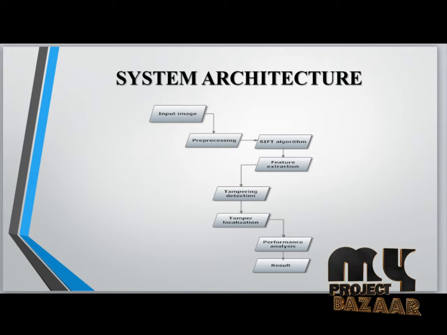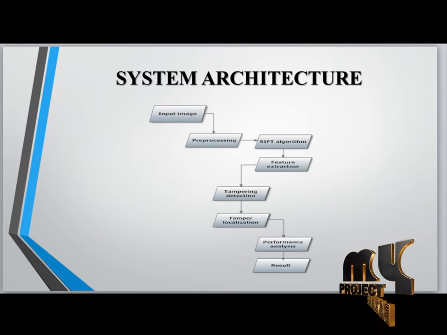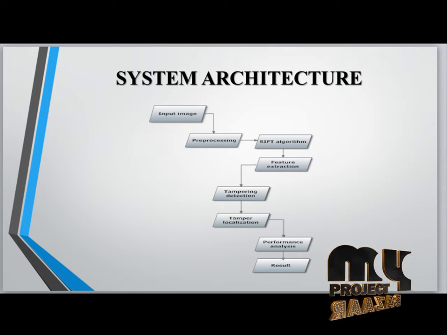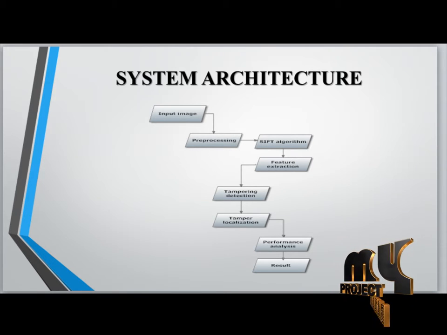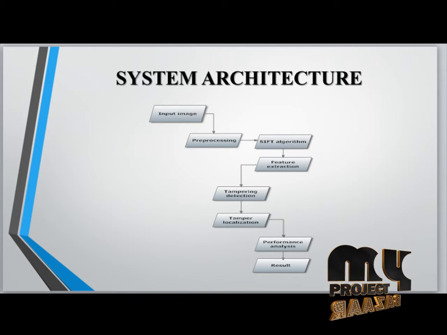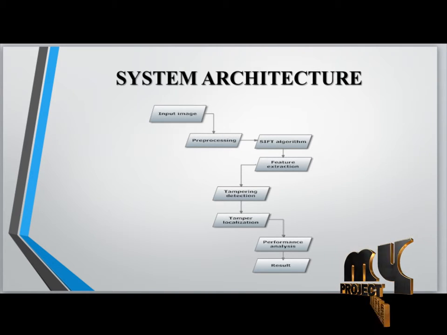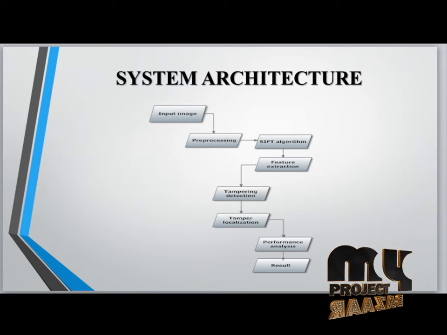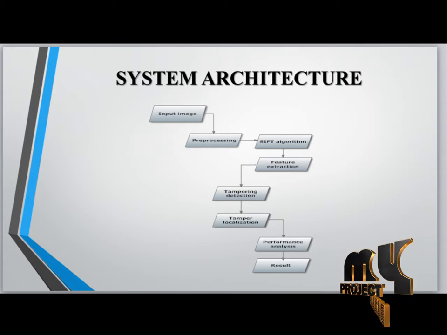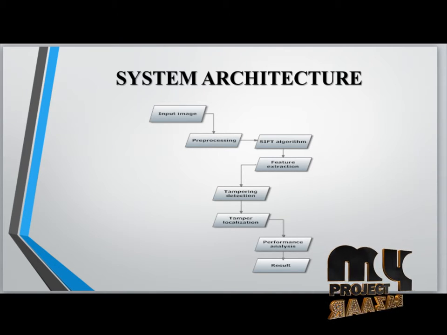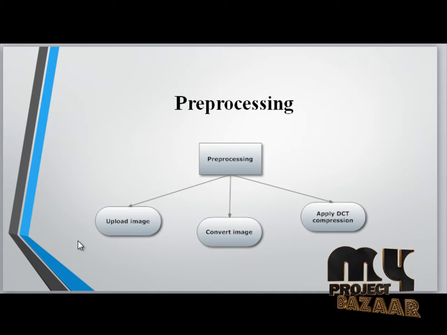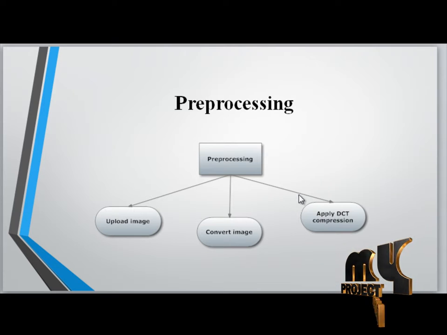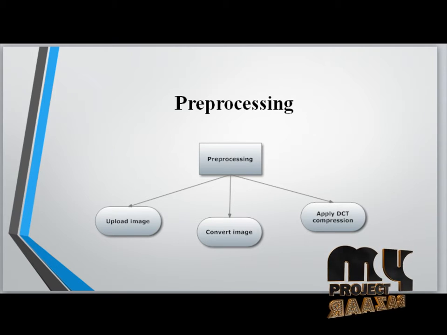Pre-processing: upload the file and path name, in data type JPG, and load the original input image. Further, dataset creation is developed, and the steps proceed one by one. First the input image is converted into a gray image, then a binary image after reducing the color, and we apply the DCT after completing the processing level of the input image. Pre-processing means uploading the image, converting it and applying the DCT compression.